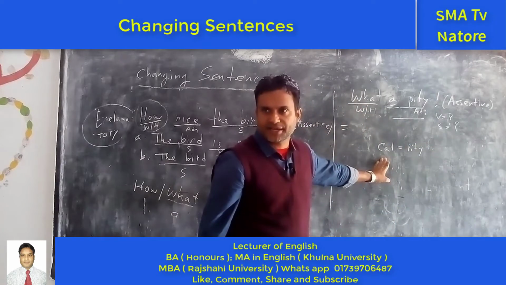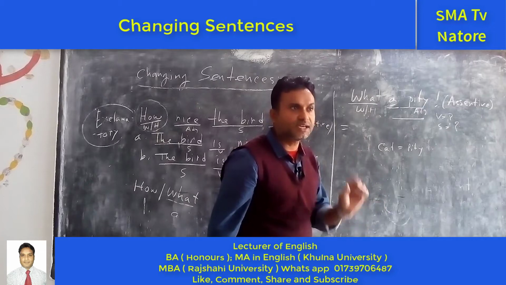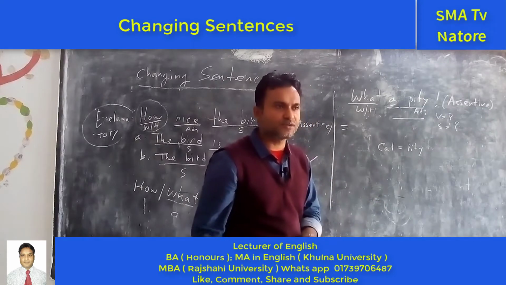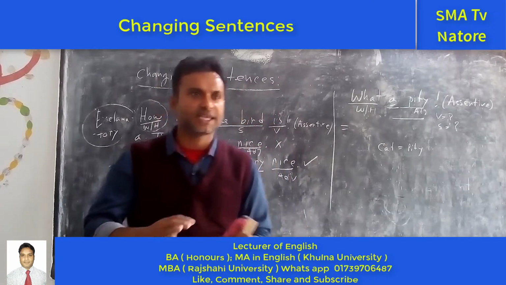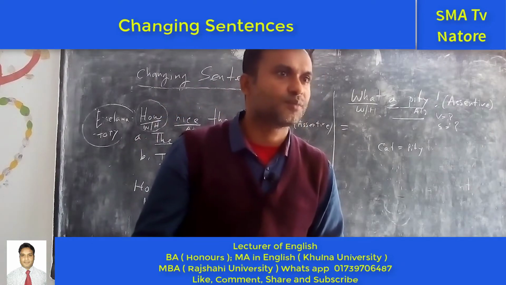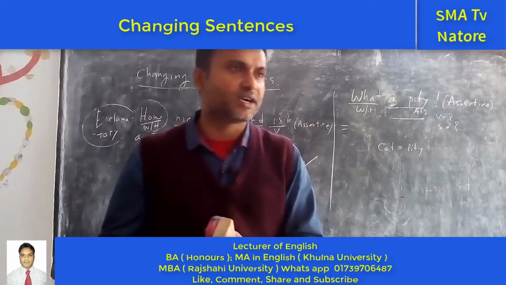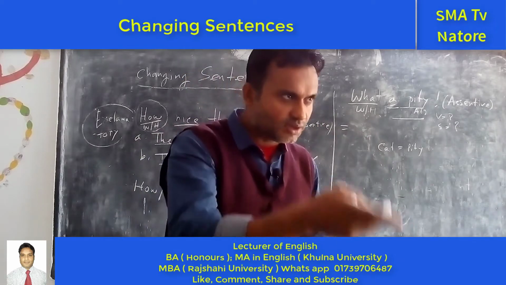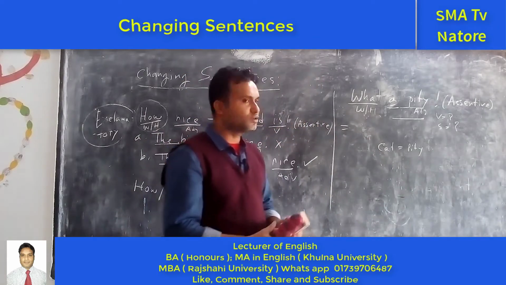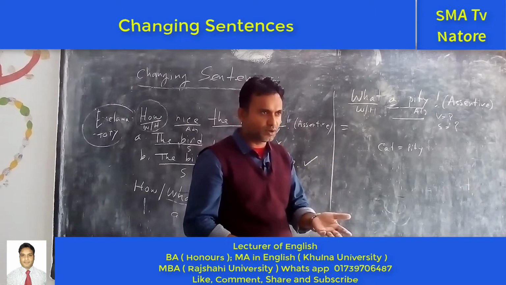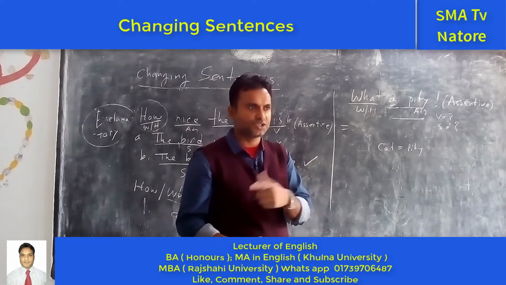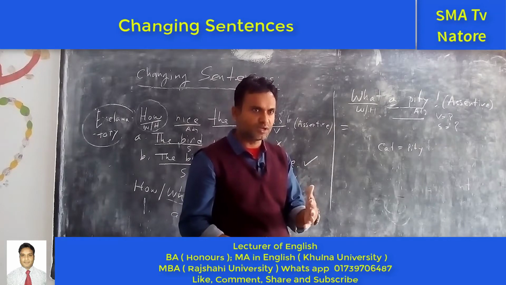So against this cat, we can use a pronoun. Do you know what a pronoun is? We can use a word against the noun. That is called a pronoun. So we know that there are different types of pronouns. Personal pronouns: I, you, she, they. These types of pronouns.